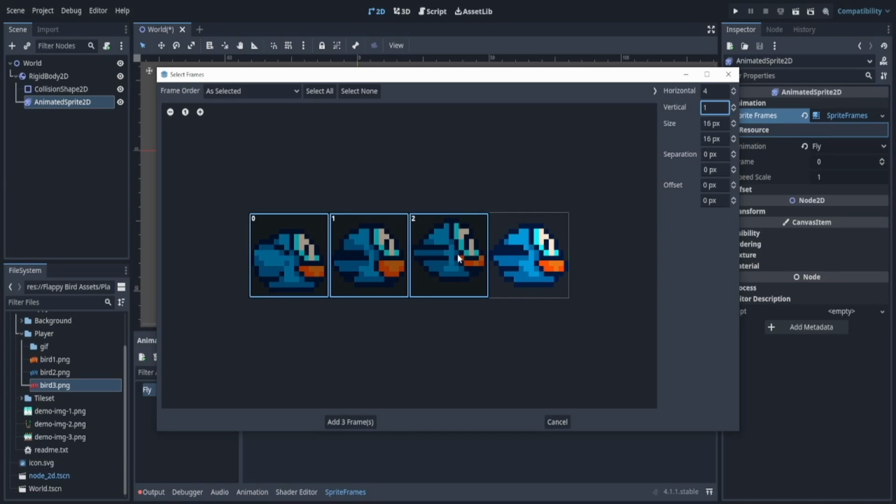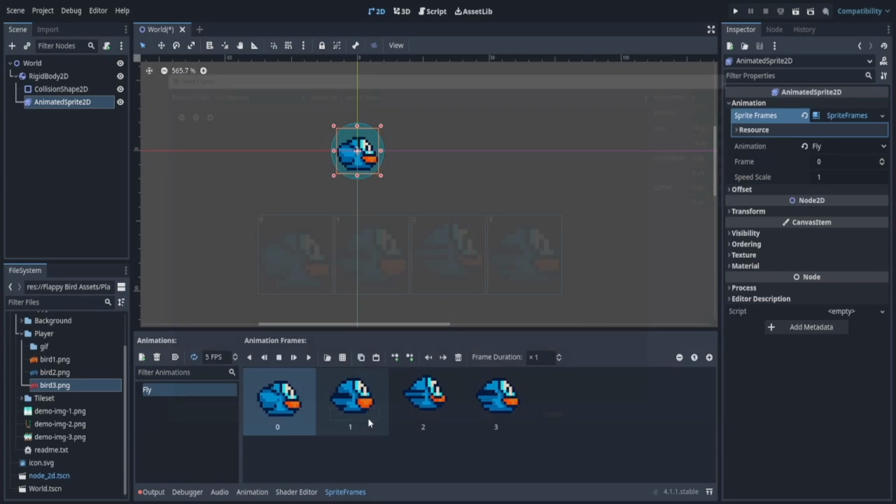So now we can select all these and we can see that the numbers actually correlate to the order. So if I did this, it would be a different order. Now we can just unselect it all and then select all and it'll do it like that. That's probably a bit easier. So select all on the top or select none and then select all. So make sure we have select all and we add all 4 frames. And now we see all 4 frames have been added. Now I can play test this by just clicking this play button and it automatically loops.